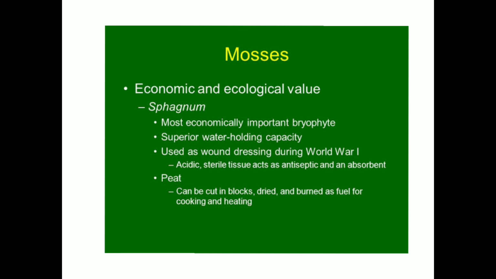Sphagnum provides peat, used as a fuel, and Sphagnum has superior water holding capacity and was used as a wound dressing during World War. Acidic, sterile tissue acts as an antiseptic and absorbent. The peat can be cut in blocks, dried and burned as a fuel for cooking and heating.